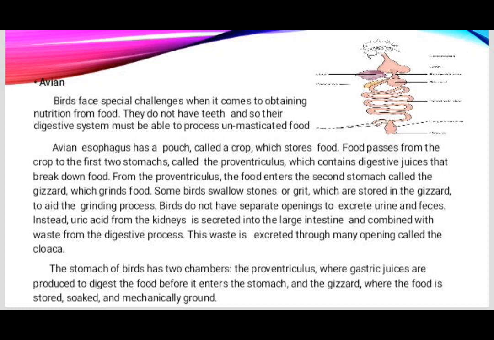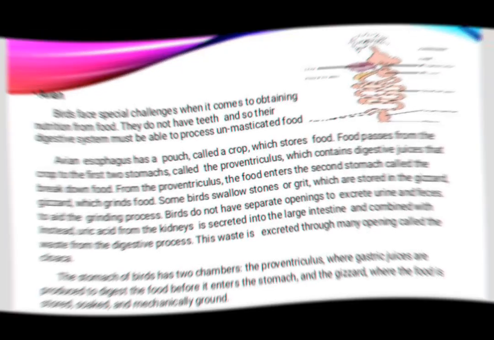The stomach of birds has two chambers: the proventriculus, where gastric juices are produced to digest the food before it enters the stomach, and the gizzard, where the food is stored, soaked, and mechanically ground.